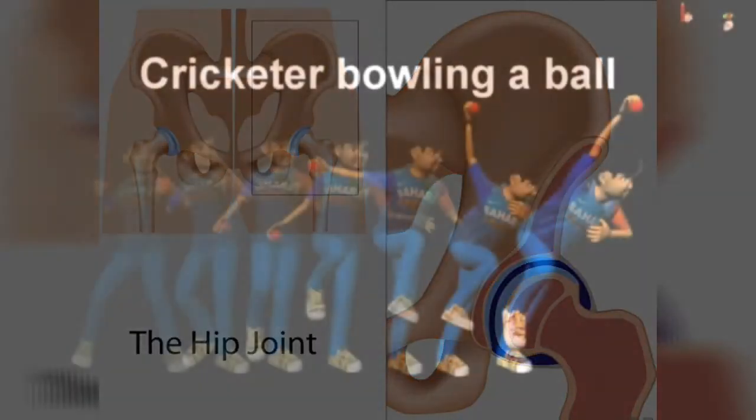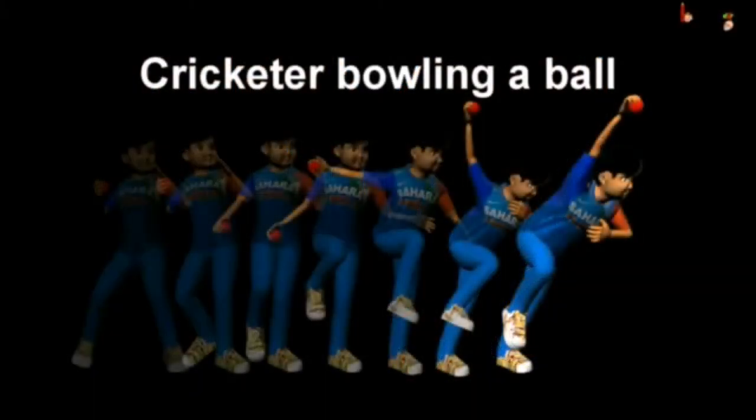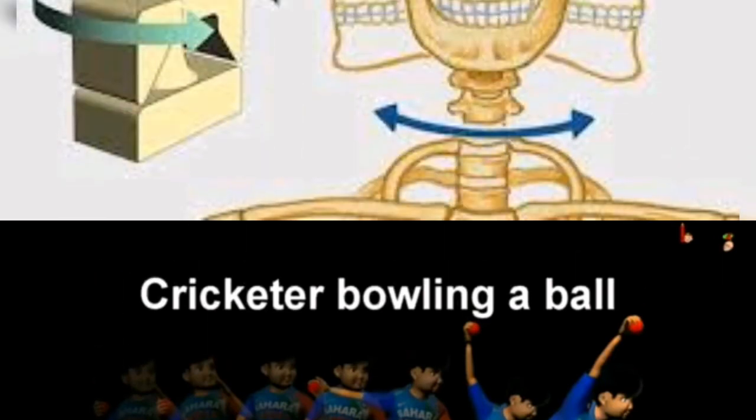Children, you must have seen in a cricket match how the bowler bowls the ball. He swings his hands freely around the shoulder and then he finally throws the ball. So this is a ball and socket joint.